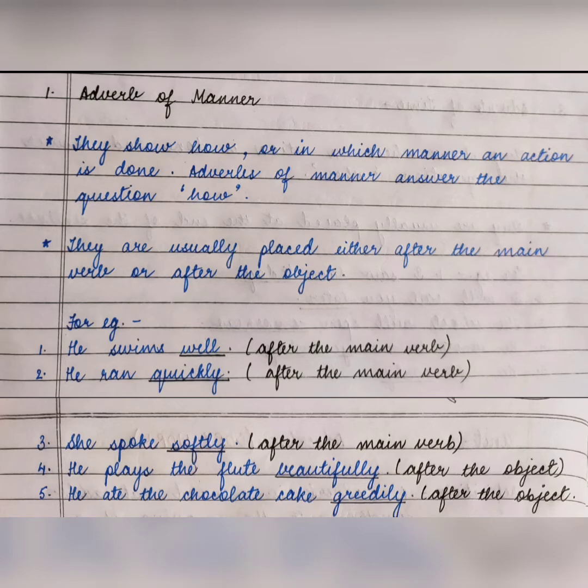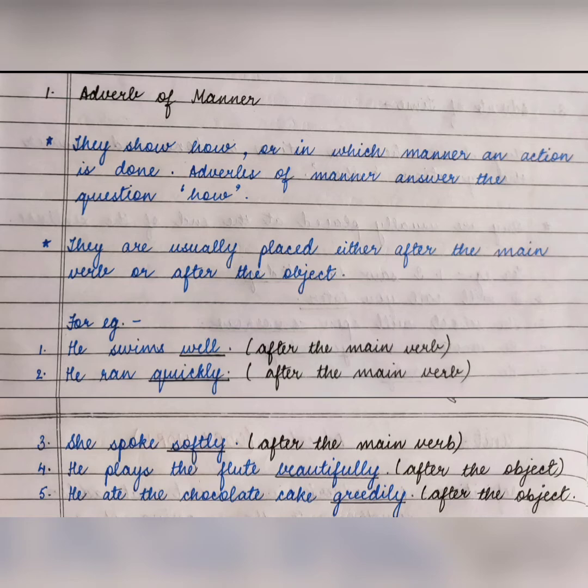And here the word beautifully is the adverb. ठीक है, how does he play? He plays beautifully. ठीक है, तो beautifully हमारा adverb हुआ और adverb कहाँ पे है? Flute के बाद. Flute is the object of the sentence. Okay, so here the adverb beautifully is placed after the object, that is flute.